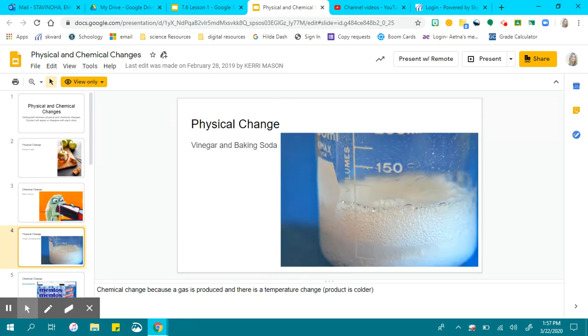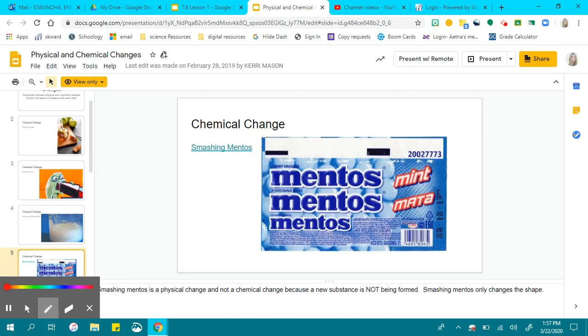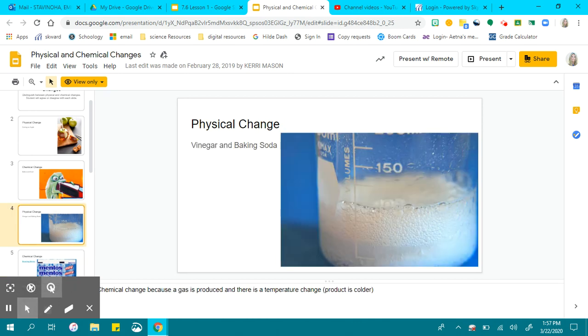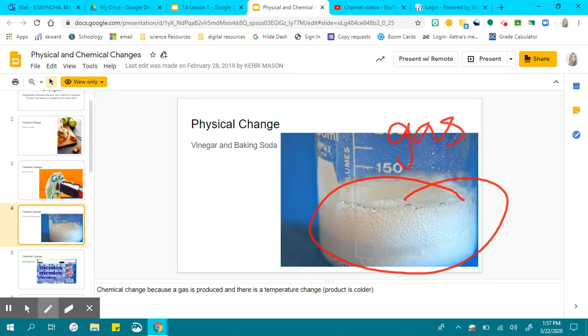Vinegar and baking soda. How many of you guys have created a volcano at home, a paper mache volcano, and you poured together vinegar and baking soda, and these bubbles, these bubbles or gas was formed? That tells us that a chemical change has occurred. Not a physical change, a chemical change.